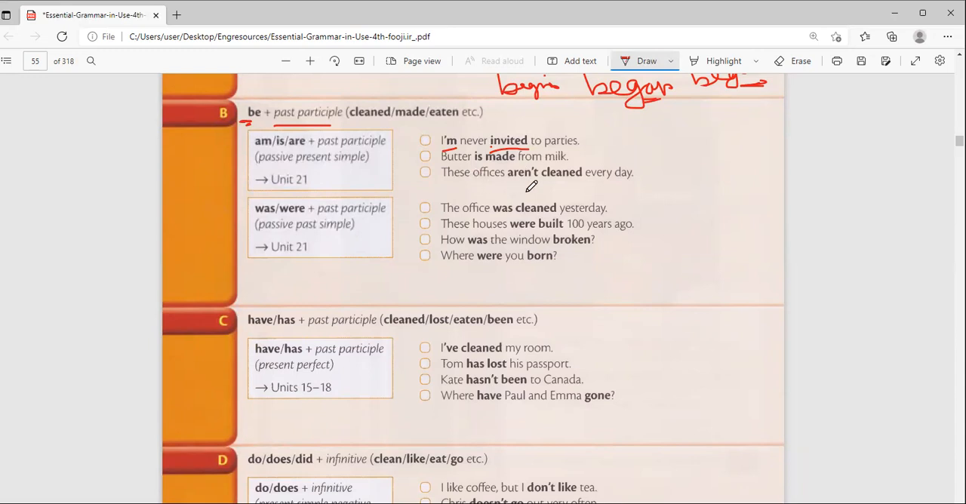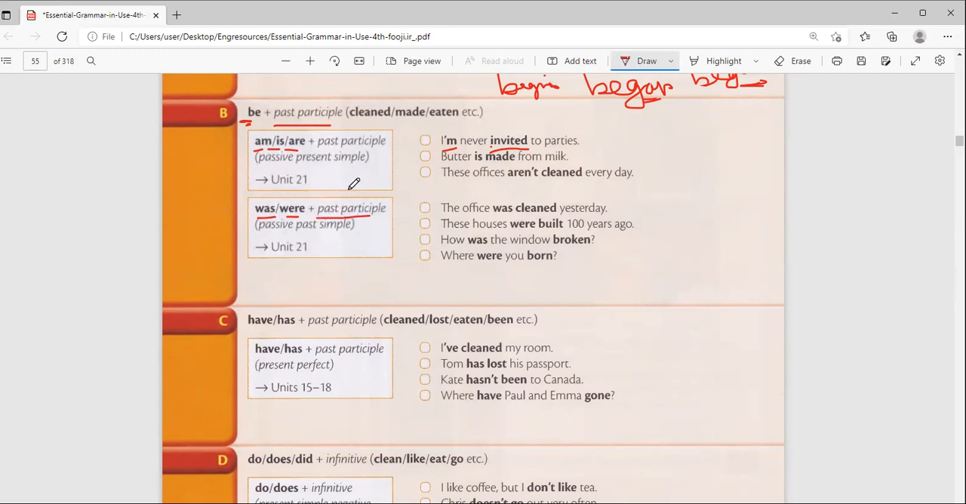These surfaces are not cleaned every day, you see? So it's not you who is doing them, but somebody else. These surfaces are not cleaned every day by, of course, someone. Is, are. And then we have was and were, plus the same past participle also.